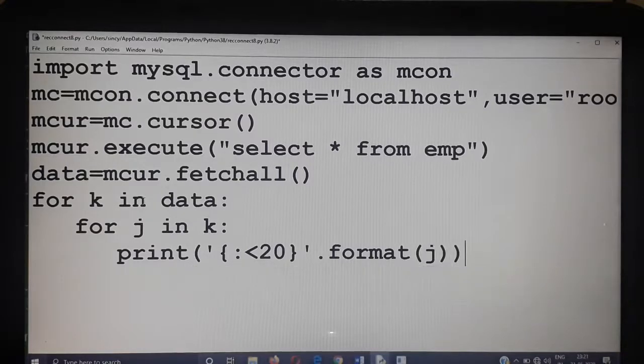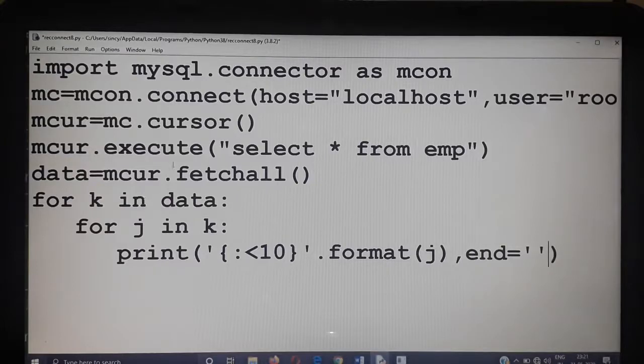Last class I told you what is the use of that 20. 20 means 20 spaces will be specified for that data j, and the data will be displayed left aligned. Here I am going to change this into 10, otherwise you won't get enough space on the screen. So 10 spaces for the data j, left aligned. And the next data should come on the same line, so that is why I am going to use end equal to empty.